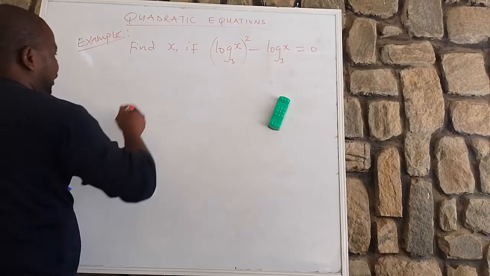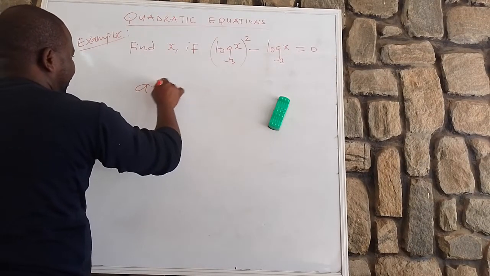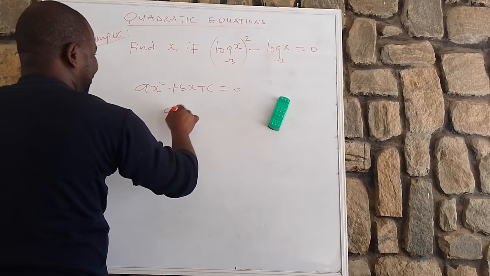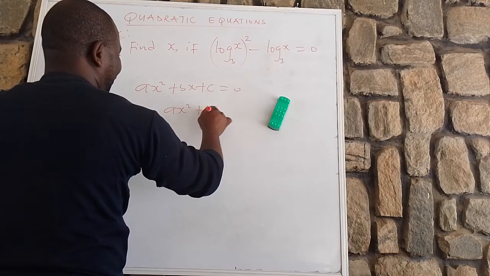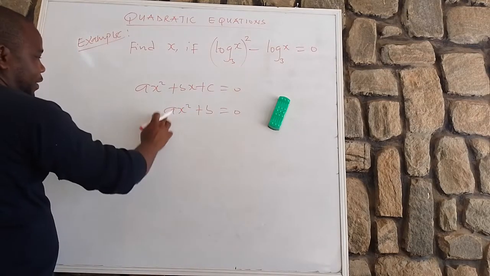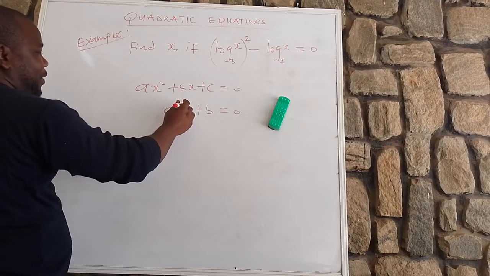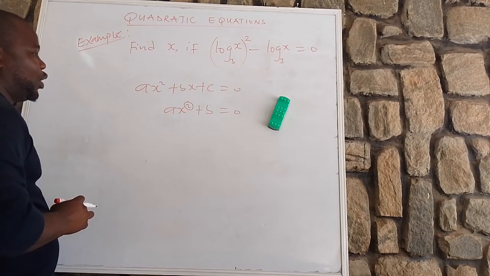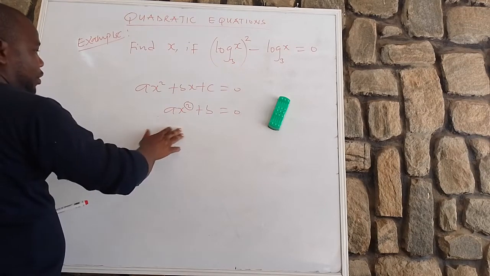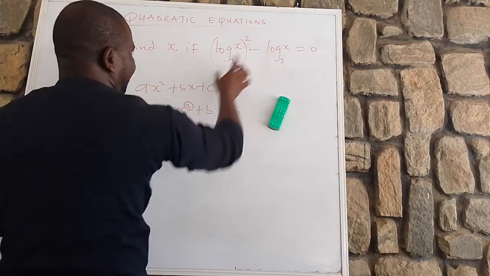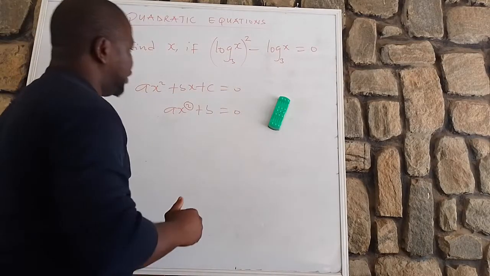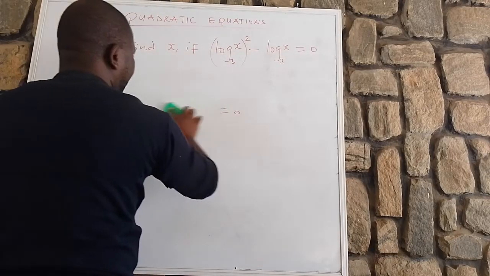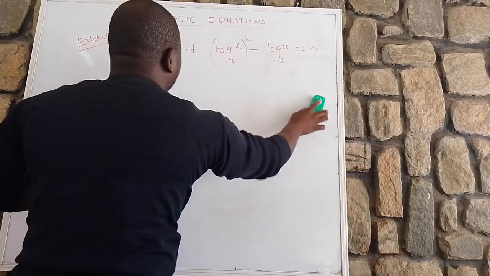So, you may not just see a quadratic equation in the form ax squared plus bx plus c. Sometimes you may see a quadratic equation of this form equals 0. This is a quadratic equation because the degree is raised to power 2. If you look at this one and this one, they are almost the same, true or false? So if you agree with me, let us solve this.